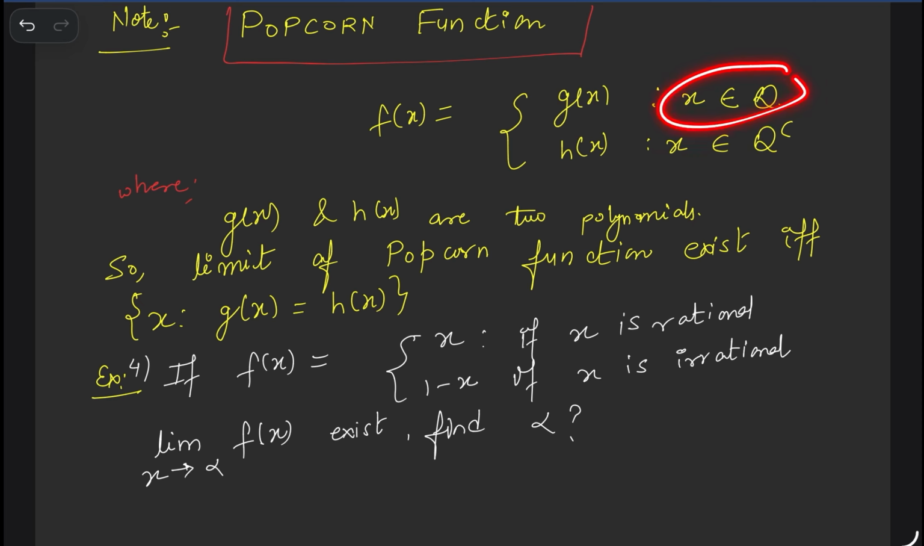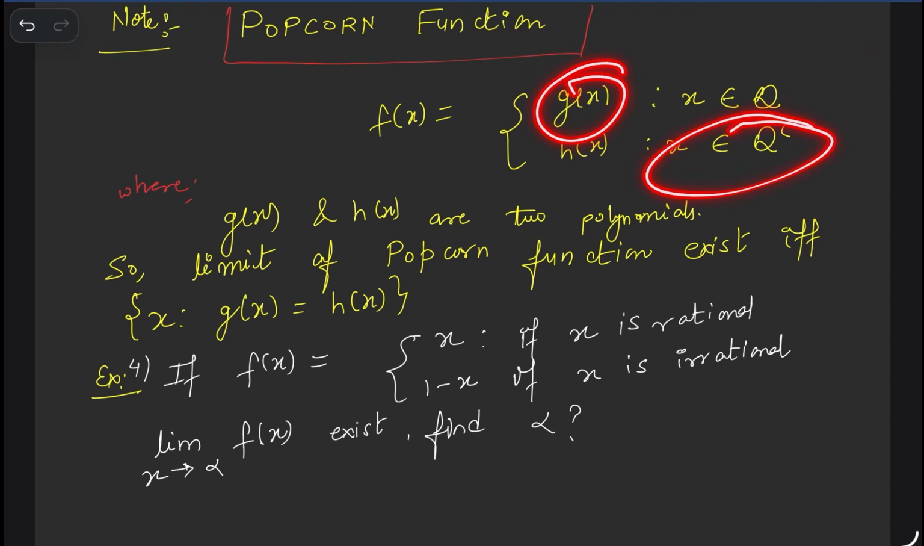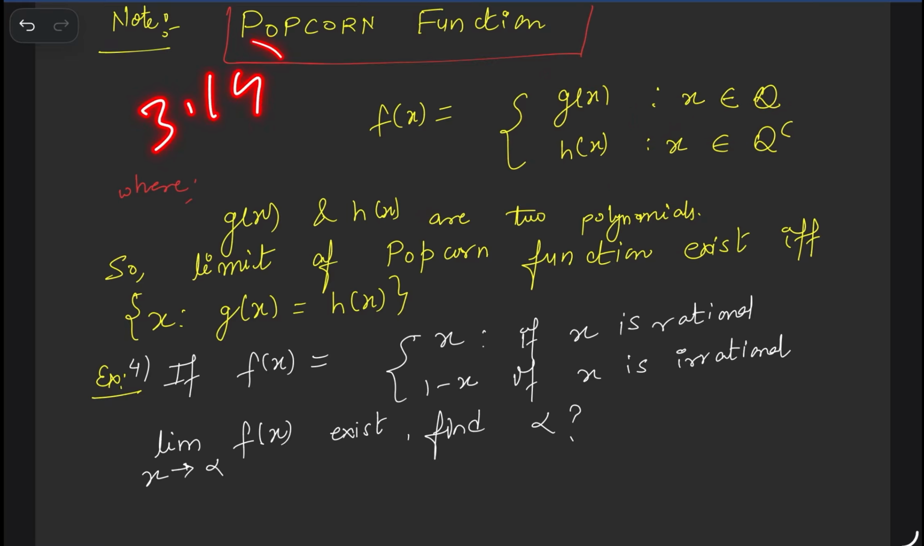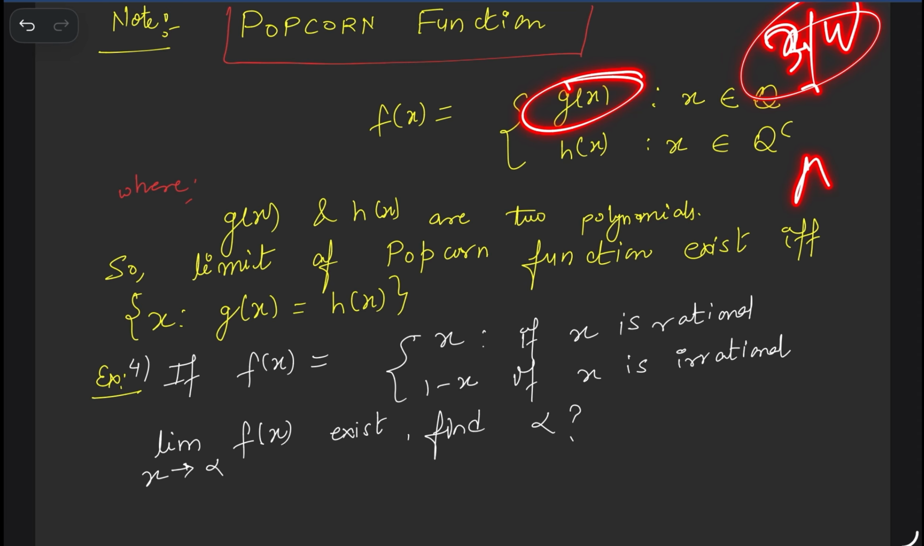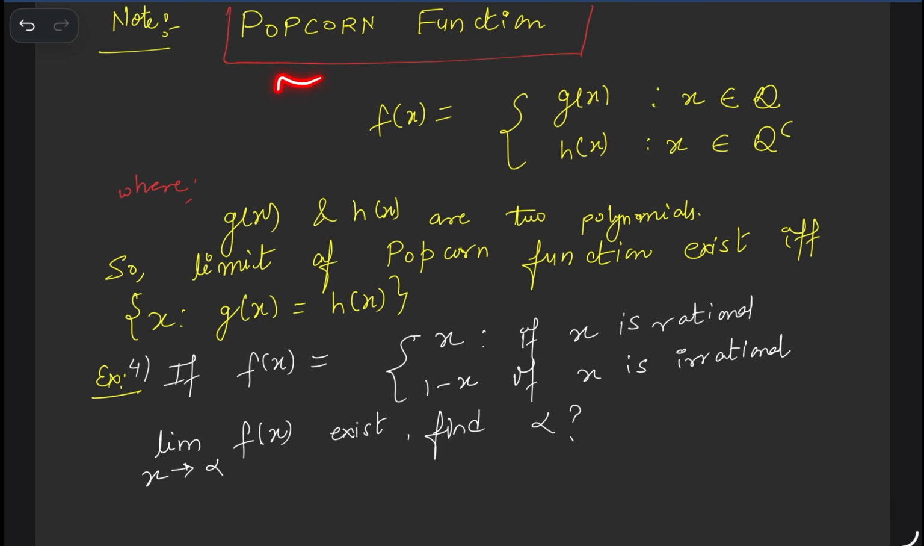When x belongs to rational numbers, a different function. When x belongs to irrational numbers, a different function. When x is rational, it is a different function gx, and gx is a polynomial. When x is irrational, it is hx, a polynomial. Which means if you take x equal to 3.14, it comes here. If you take pi, it comes here. When x equal to 3.14, which function is responsible? Gx. X equal to pi, which function is responsible? Hx. This is known as popcorn function.